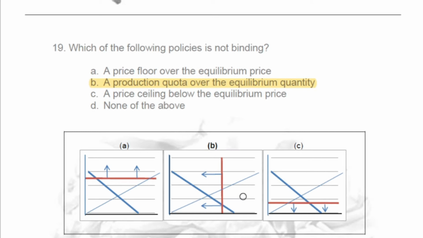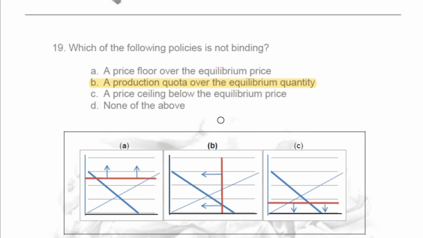Okay, this is the situation. Well, now the graph is correct. The price floor over the equilibrium price is binding because the price should be this, but the government sets at least this price, so it changes the situation.